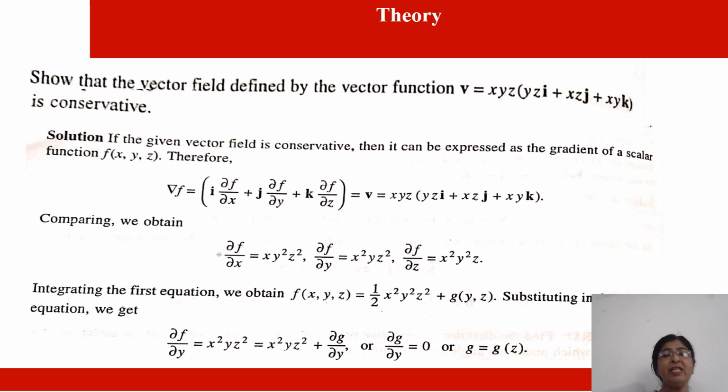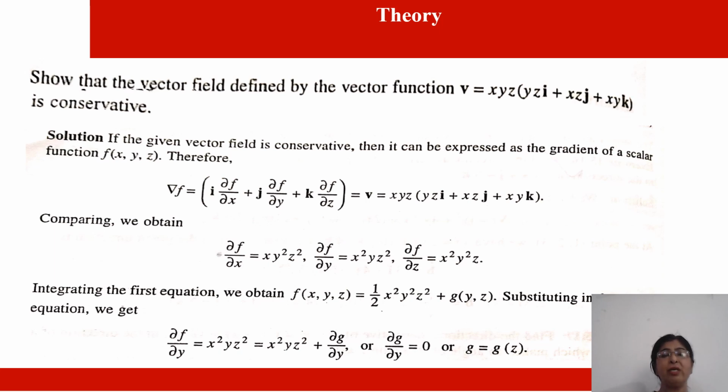Now integrating the first equation, we get f of xyz equal to 1 by 2 x square y square z square plus g of (y, z).